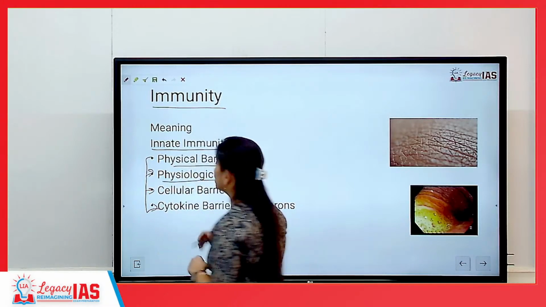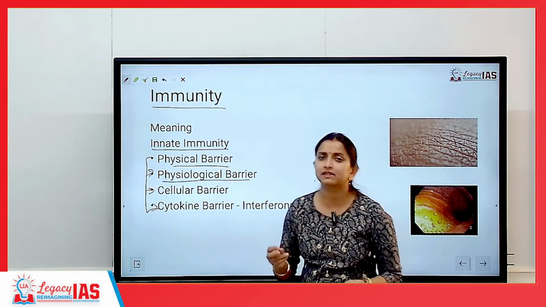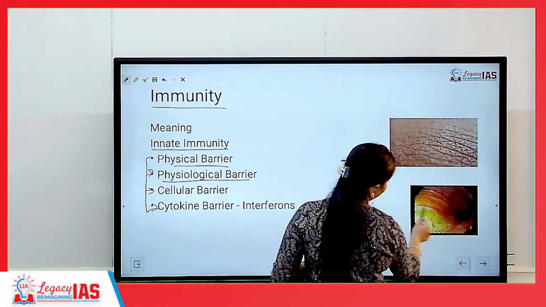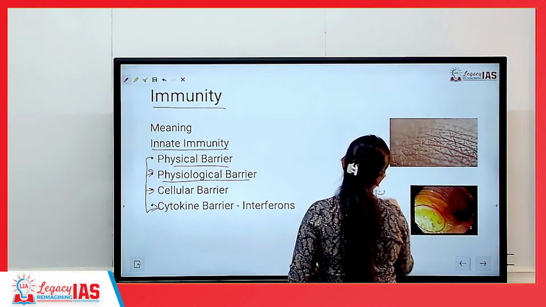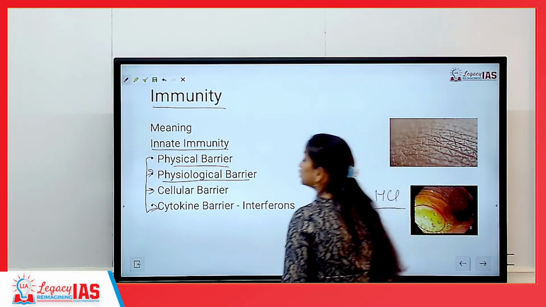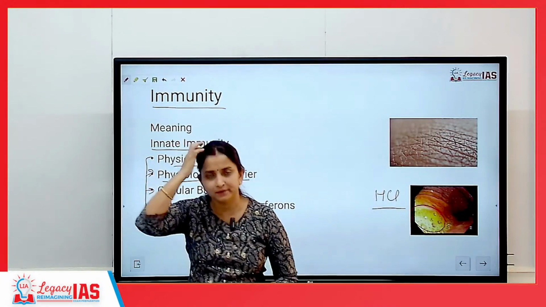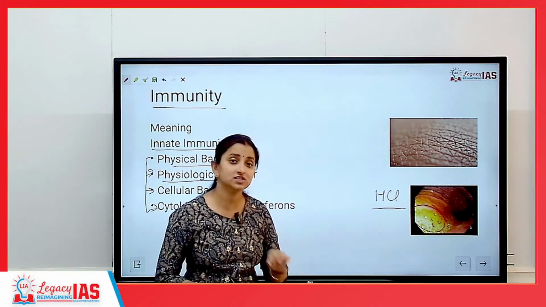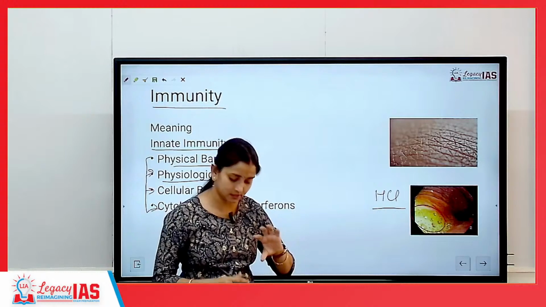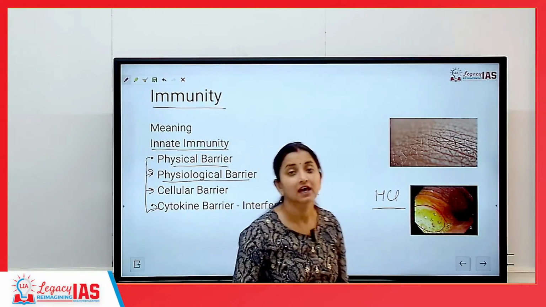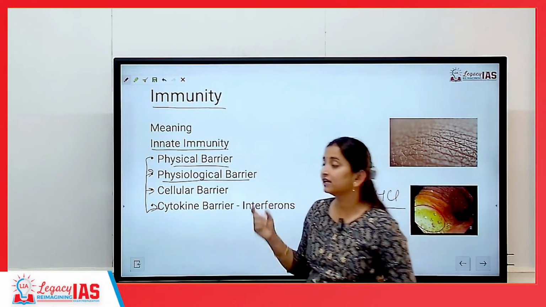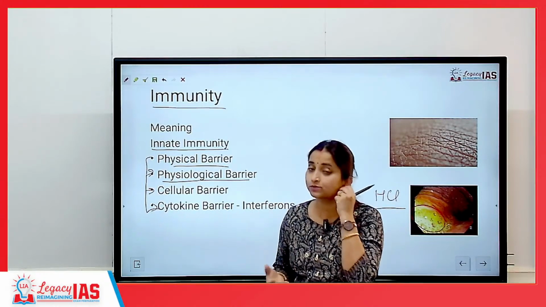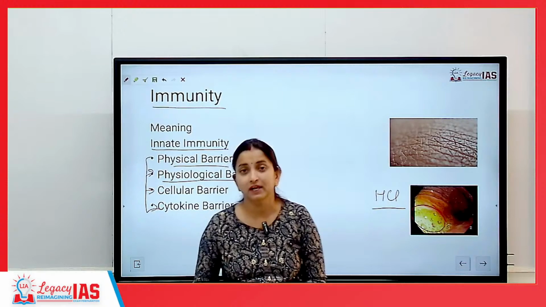Second is a physiological barrier. Physiological barrier matlab acids in stomach. This is an example of hydrochloric acid. Hydrochloric acid having pH in the range between 1 to 2 is released, secreted in the human gut, stomach. In the human gut we release hydrochloric acid so that all the bacteria, pathogens, microbes that are present here which are harmful can be killed.